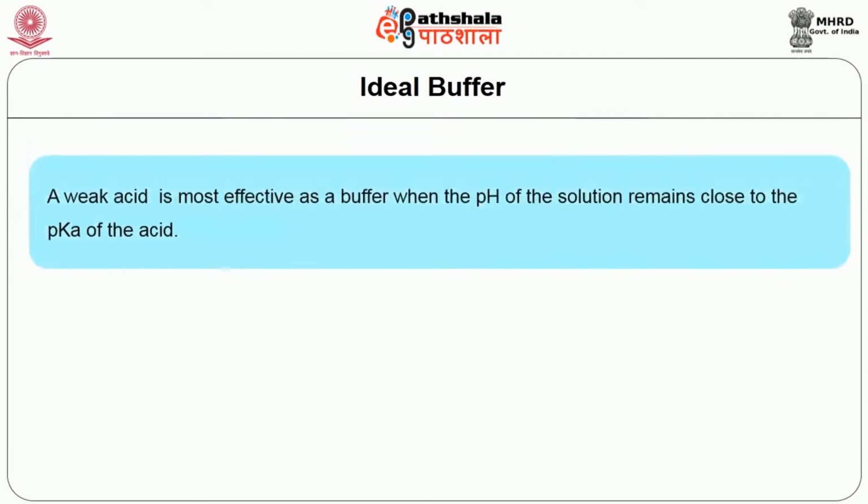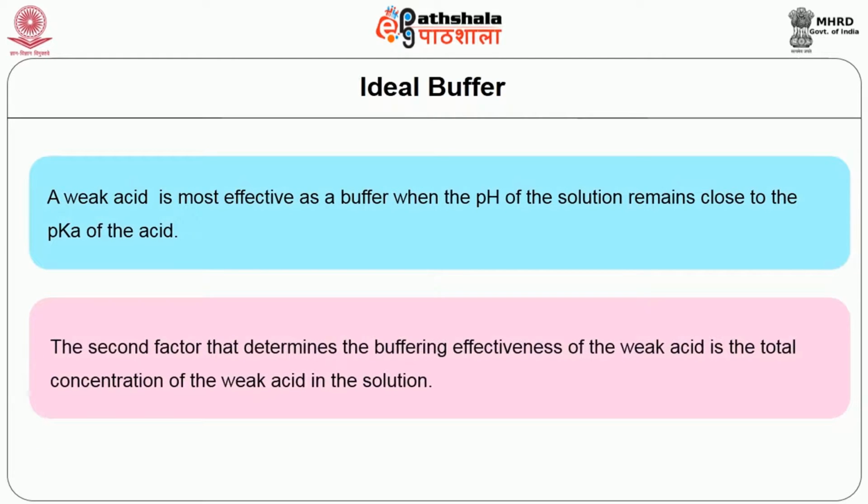A weak acid is most effective as a buffer when the pH of the solution remains close to the pKa of the acid. The second factor that determines the buffering effectiveness of the weak acid is the total concentration of the weak acid in the solution.